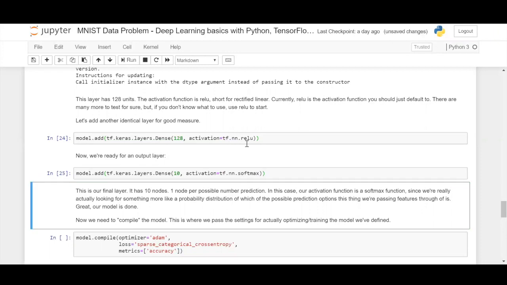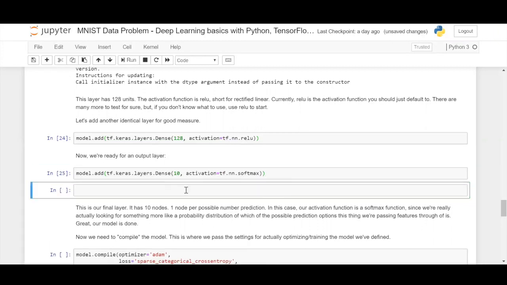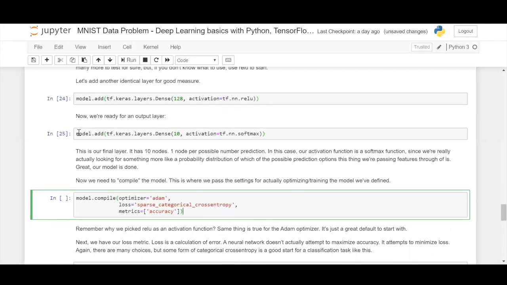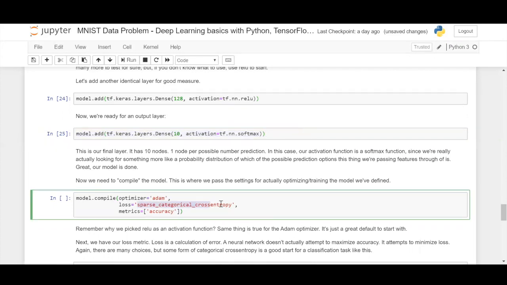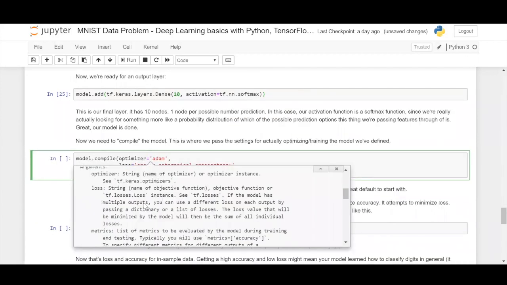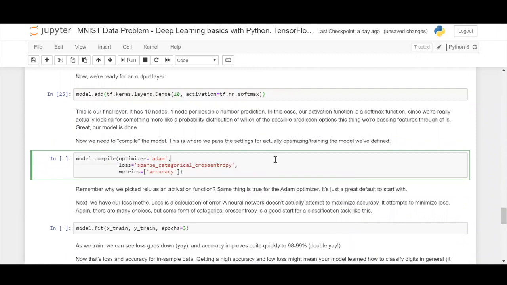So let us define this final layer and take a good look at the model which we have built till now. After you have defined the layers in your model, what you do next is you define the optimizer, the loss function, and the metrics by which the model is going to train and become better and better through each iteration. Optimizer is nothing but the type of function which is used to optimize your model. We will get into different optimizers. You have NADAM, ADAM, and many more optimizers.